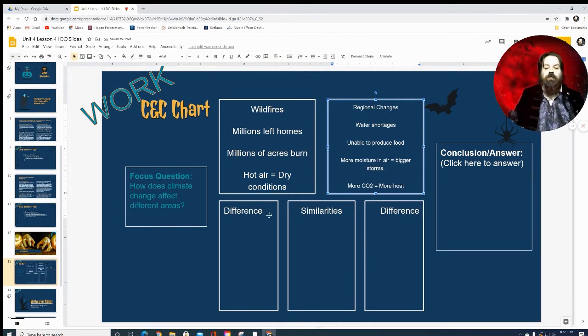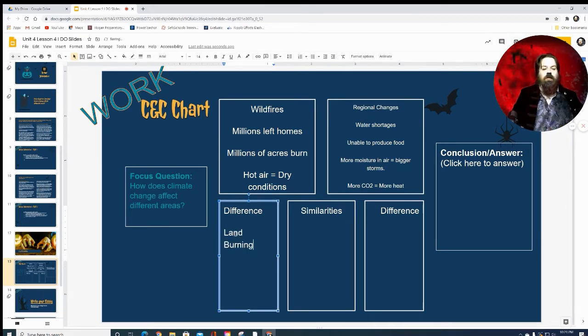All right, so for differences, here we have land burning, right? And over here we have big rainfall. We also have, however, in both, loss of water, drought, right?